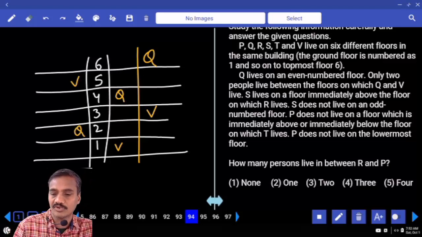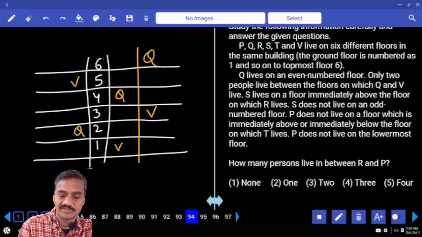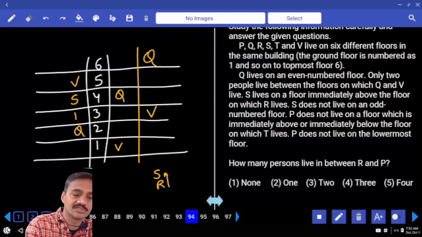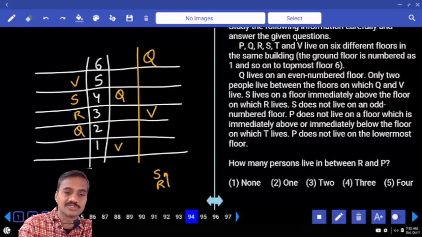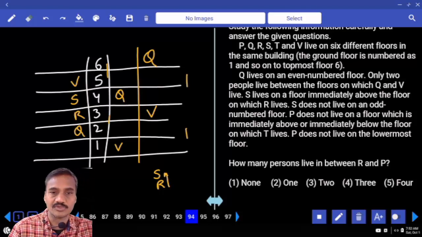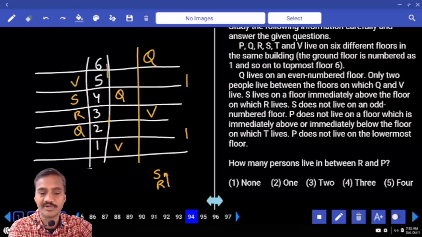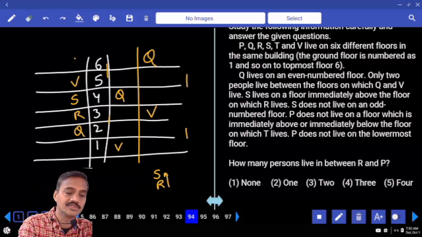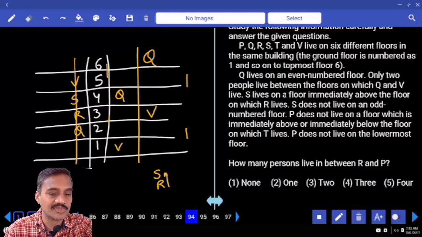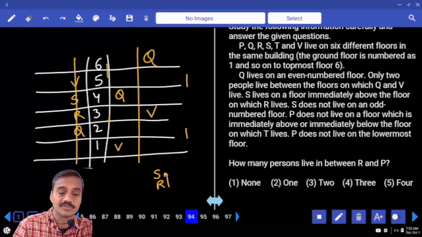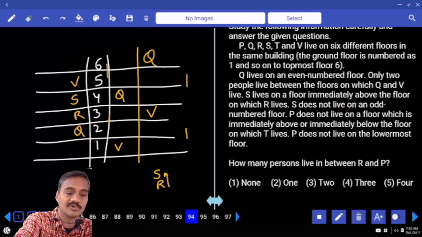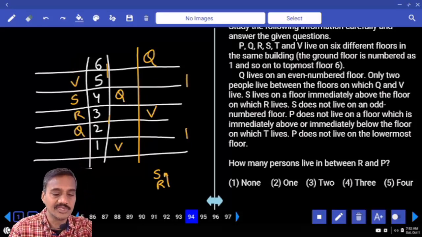S lives on a floor immediately above the floor on which R lives. S is immediately above R, so S and R must be together. S and R can be like this, or like 6 and 5, 4 and 1, 2. And next one, S does not live on an odd number floor. Now here in this case, S is living on an even number floor, that is ruled out. S does not live on an odd number floor. Valid together? S lives on an even number floor.